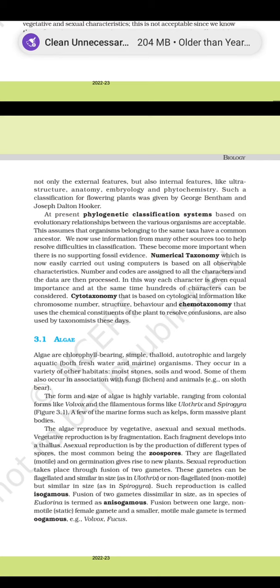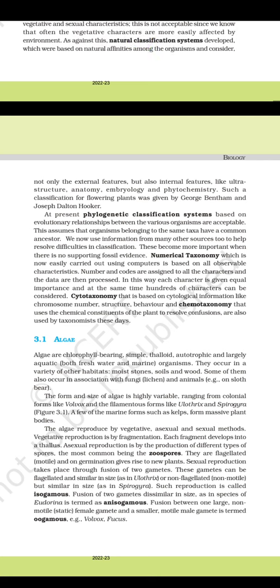The algae reproduce by vegetative, asexual, and sexual methods. Vegetative reproduction is by fragmentation. Each fragment develops into a thallus. Asexual reproduction is by the production of different types of spores, the most common being the zoospores. They are flagellated, motile, and on germination give rise to a new plant.